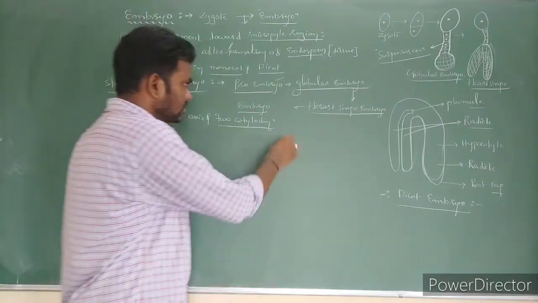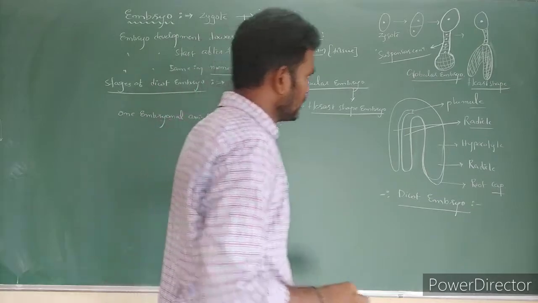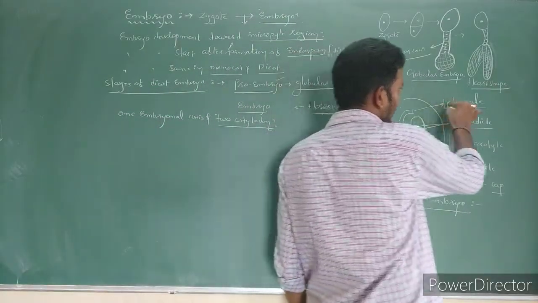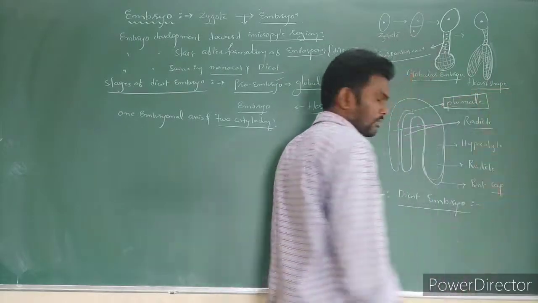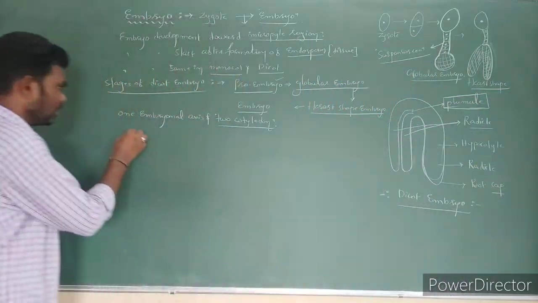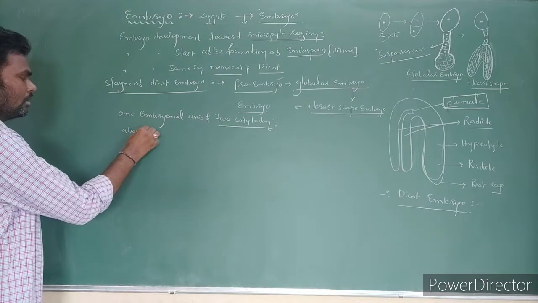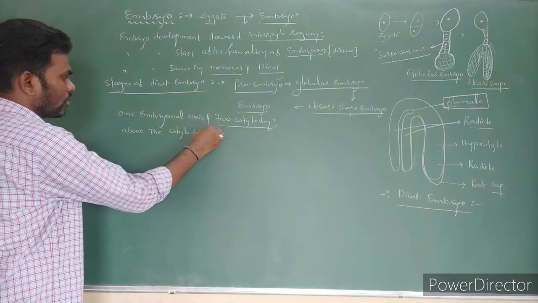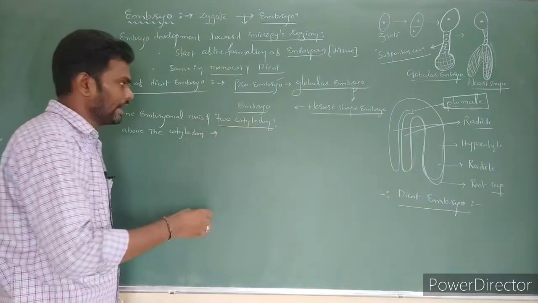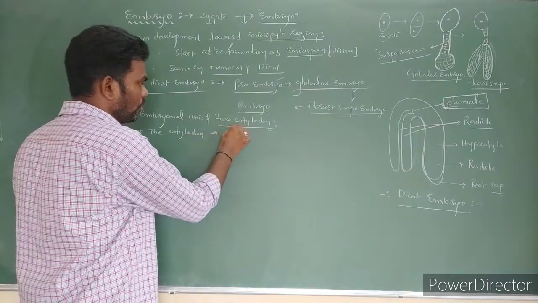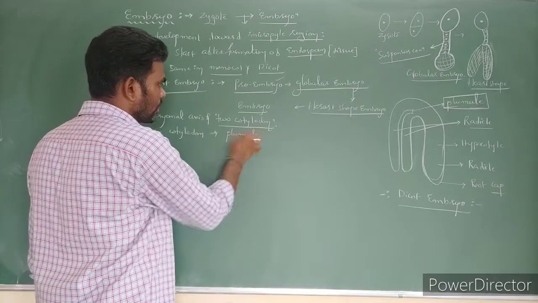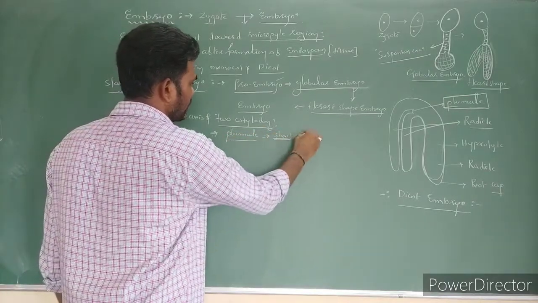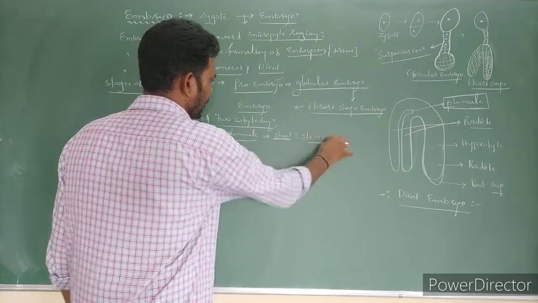Here, above the cotyledons, at the tip, we can notice the plumule, which becomes the shoot. The portion above the cotyledons we call the plumule, which is going to become the shoot, nothing but the stem.